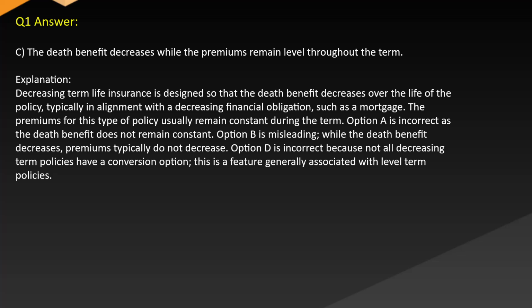Option A is incorrect as the death benefit does not remain constant. Option B is misleading. While the death benefit decreases, premiums typically do not decrease. Option D is incorrect because not all decreasing term policies have a conversion option, and this is a feature generally associated with level term policies.